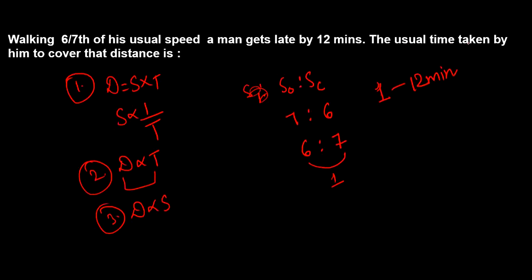So what is the usual time taken by him to cover that distance? The usual time given to us is 6. So 6 times 12 is 72 minutes, right? So the usual time taken by him to cover that distance is going to be 72 minutes. Or if I convert this into hours, it is going to be 1 hour and 12 minutes, right? So this is going to be our correct answer.